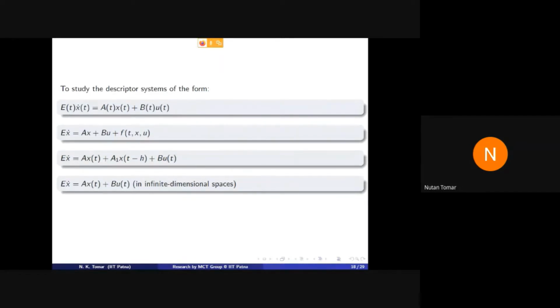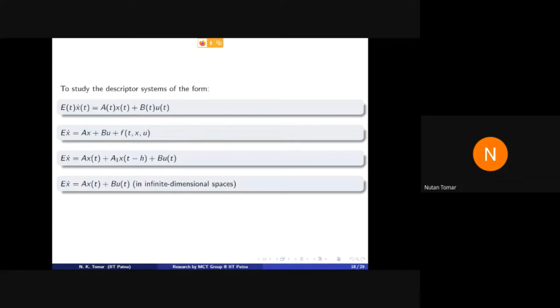And if you consider this system E x dot equals Ax plus Bu in infinite dimensional spaces, means x belongs to some Banach space and A and B are some linear operators on Banach spaces, then there is no result of controllability for descriptor systems. Although there is a lot of literature for such state space systems.